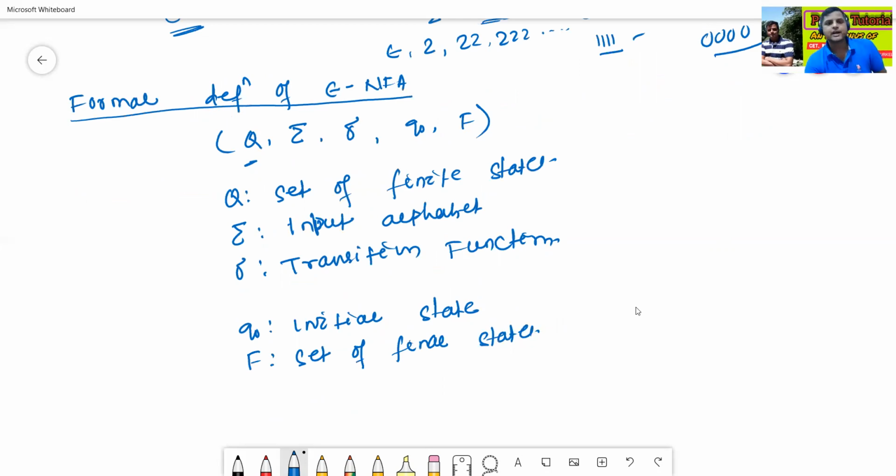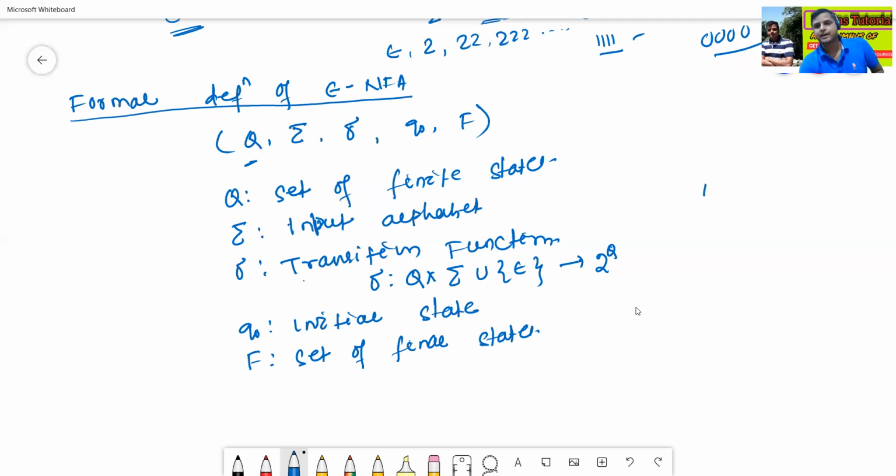Here the transition function is different. The transition function is delta: Q times (Sigma union epsilon) to 2 to the power Q. This is the transition function for epsilon NFA.